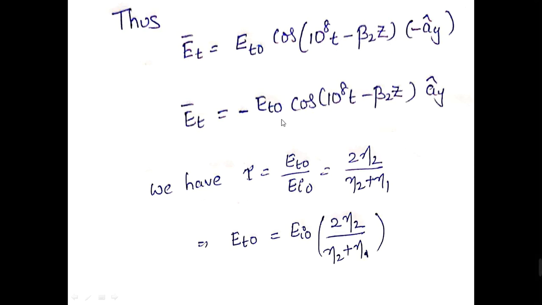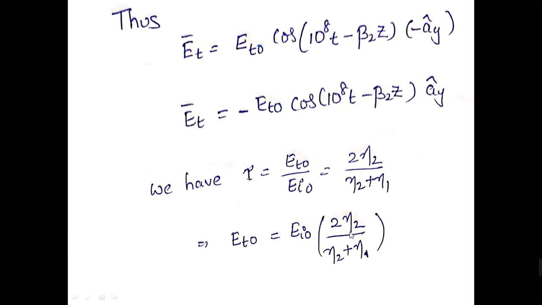So in order to calculate the magnitude of the transmitted wave, just consider the expression of transmission coefficient, which is given as the ratio of transmitted wave to that of incident wave, which is equal to 2 eta 2 by eta 2 plus eta 1, where the magnitude of the electric field strength of the transmitted wave is equal to EI naught into 2 eta 2 by eta 2 plus eta 1.